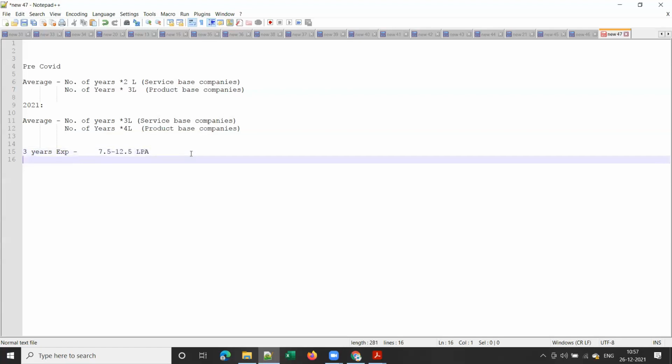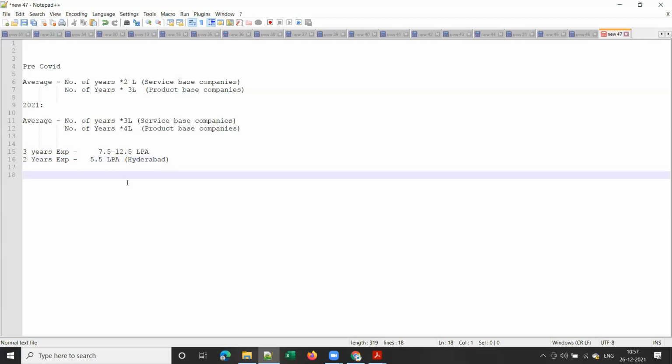And for 2 years experience, 5.5 is the least package that a 1-2 years experience guy got in Hyderabad. This is in Hyderabad.